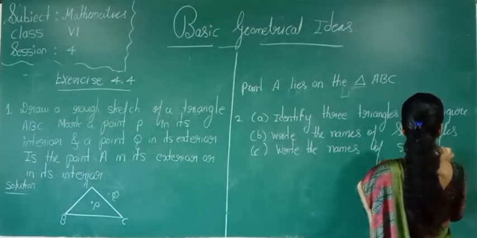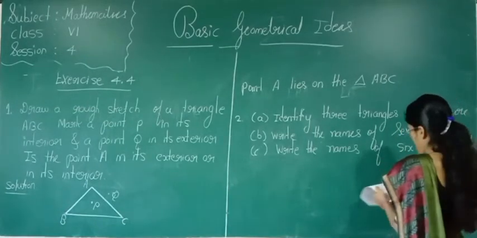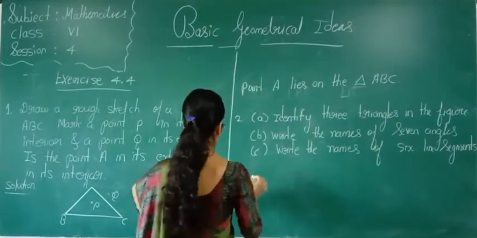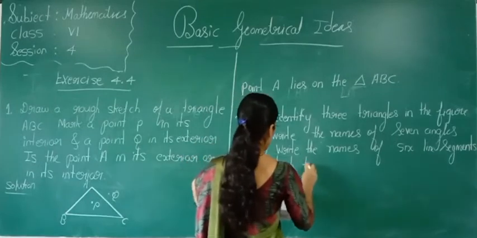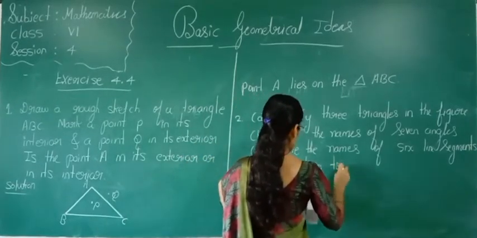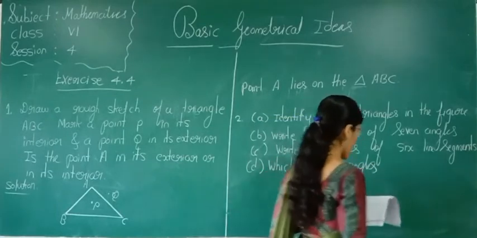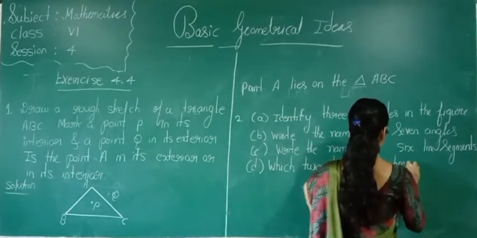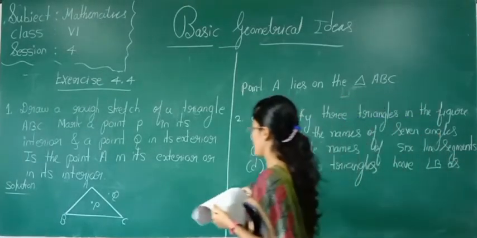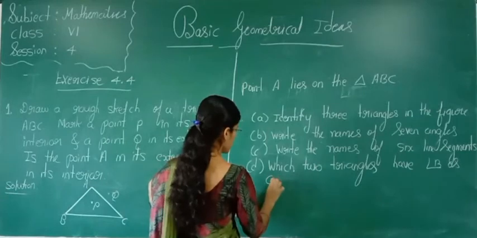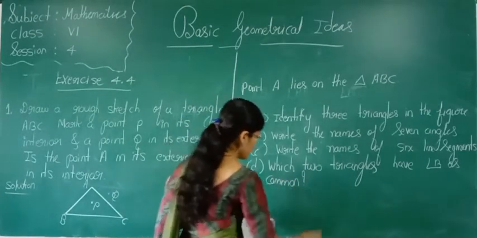And the fourth question: which two triangles have angle B as common?